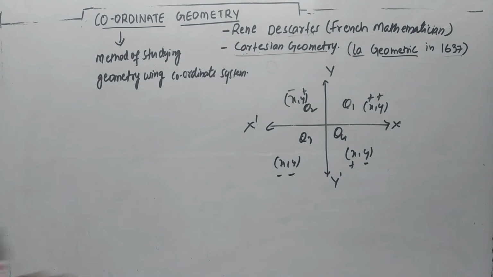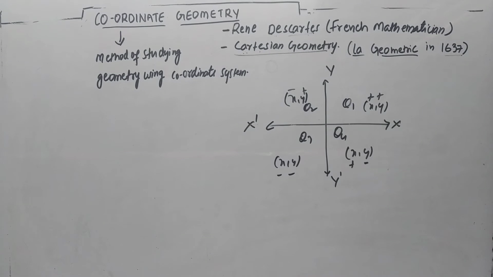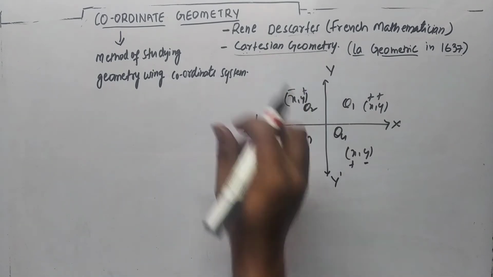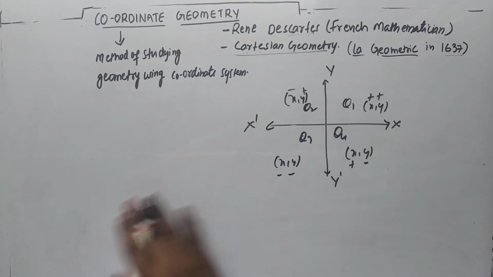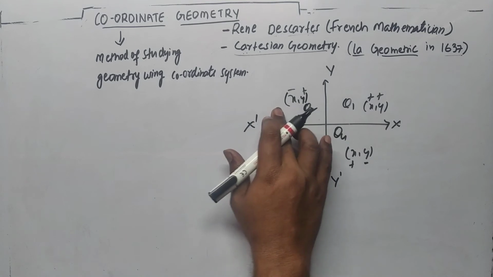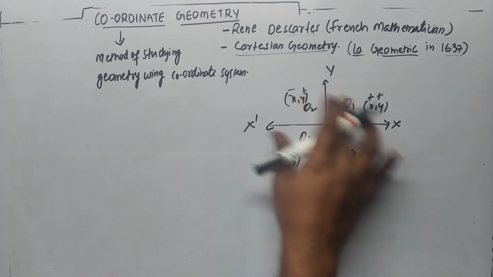Next, you have to find the distance. In this chapter, you have a formula, which is nothing but the distance between 2 points. As we can see, you can plot the points in this coordinate system.